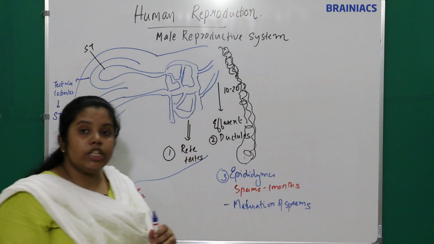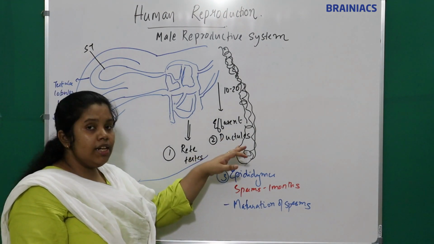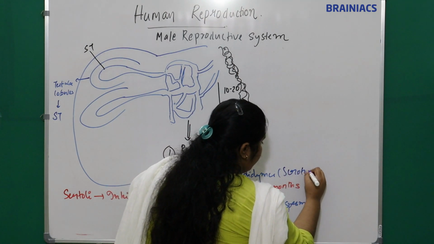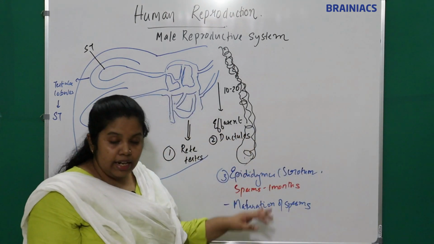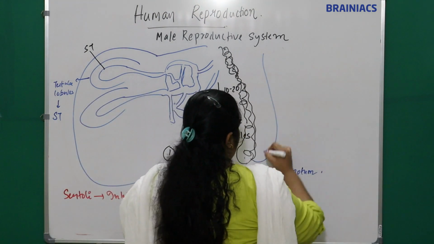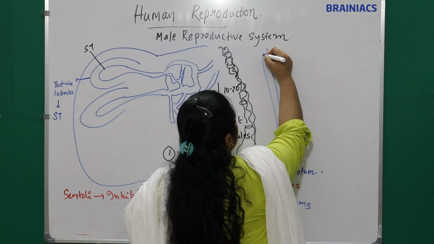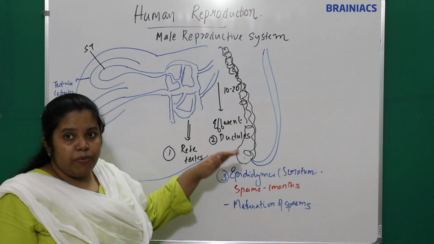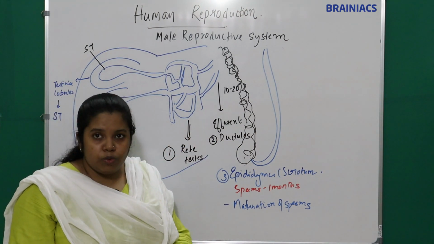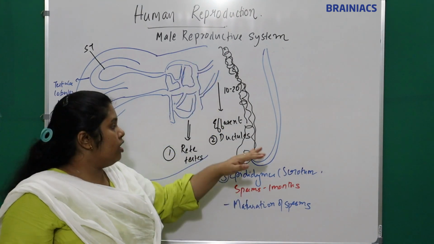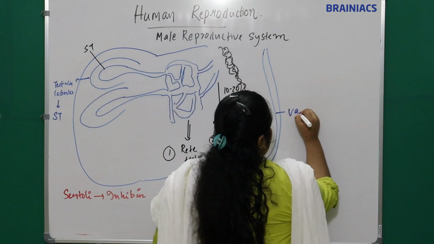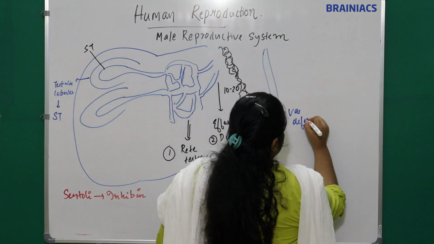Where is the location of the epididymis? It is present in the scrotum. This epididymis then later connects to which part? It later connects to a straight tubule which will move to the abdominal cavity. We have seen the testis is present in a pouch outside the abdominal cavity called the scrotum, so we have to move back to the abdominal cavity. So the epididymis connects to a straight tube called the vas deferens.